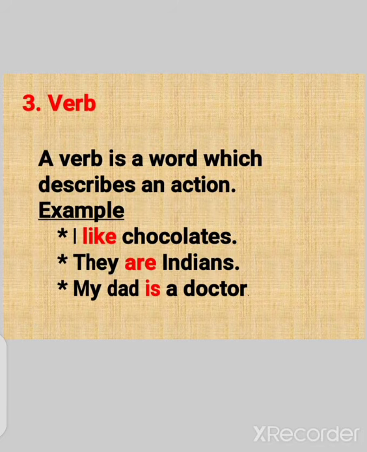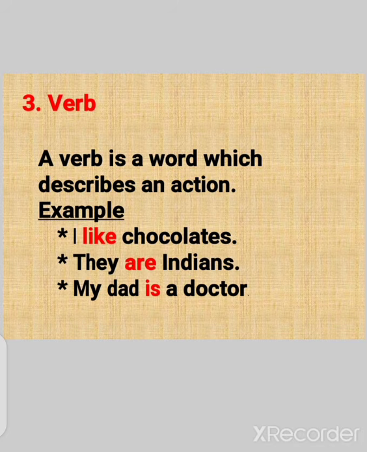The third one is verb. What is a verb? A verb is a word which describes an action. Most of us are aware of action words. For example, I like chocolates. They are Indians. My dad is a doctor. Here you see, like is the main verb. Second one, are. Is is a be verb. So am, is, are, was, were are be verbs. When we come back to the next video about the description of verb, it will be clear to understand in depth.